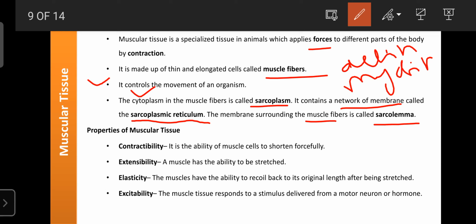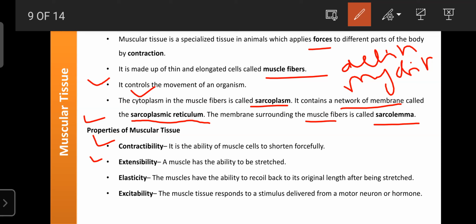Regarding the properties of muscle, the first property of all muscle tissues is contractility. That is the ability of muscle cells to decrease their size due to certain forces. Then extensibility: the muscle's ability to stretch or increase its size. Due to any stimuli, release of hormones, or entry of substances or drugs, the muscles are stretched out. That is known as the extensibility property of muscular tissues.